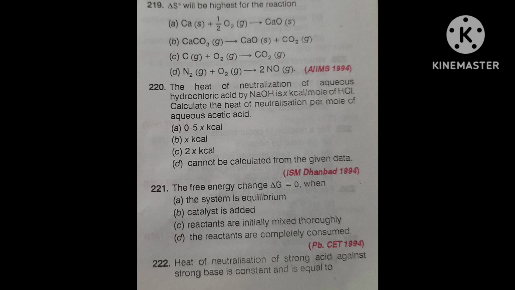Its correct answer is when the system is in equilibrium. That is actually the condition to become equilibrium. Free energy delta G is equal to 0 only when the system is in equilibrium. Option A is correct. Delta G is equal to 0 for the system in equilibrium.